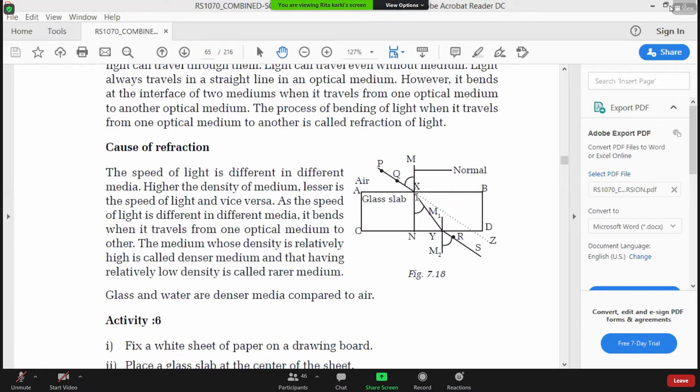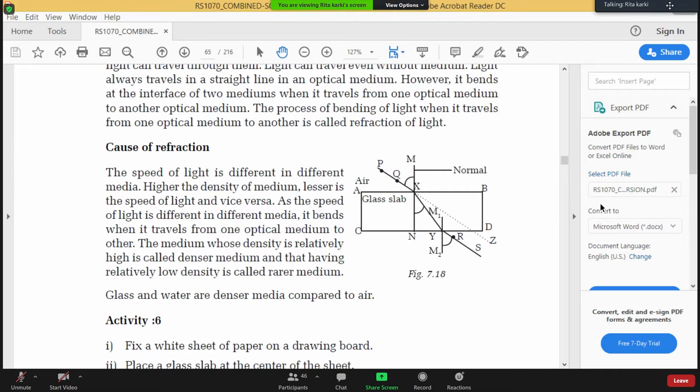Similarly, here you can see another ray that gets deviated when it passes from the rarer to the denser medium. This ray is regarded as the refracted ray. And the straight line that passes from one particular point that joins the refracted ray and the incident ray is the normal ray. Whenever we draw the ray diagram of the refraction of light, there are three rays associated: the refracted ray, the normal ray, and the incident ray.